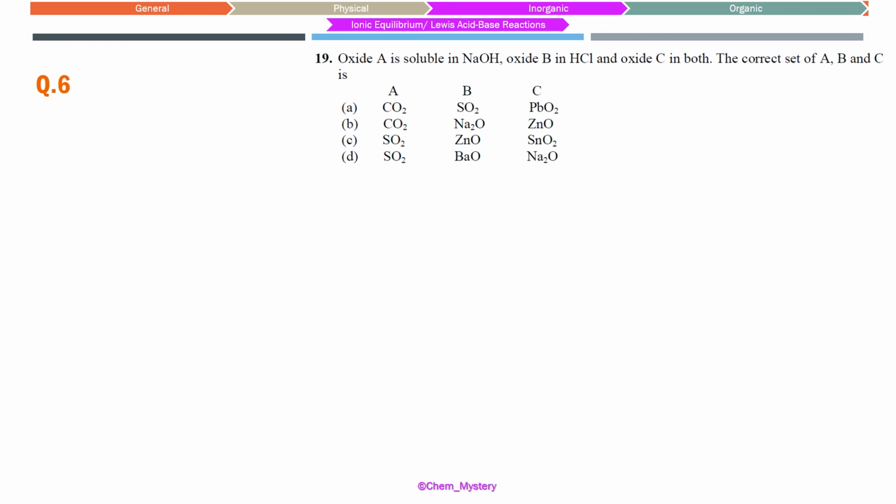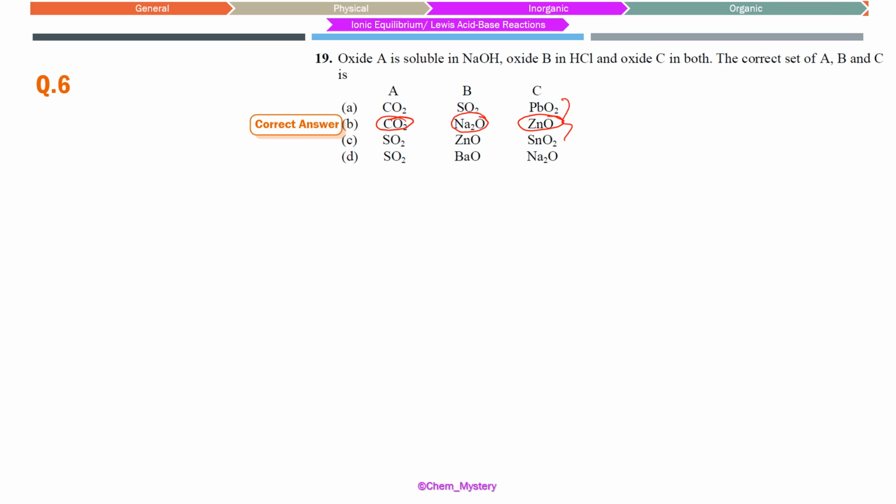The next question we are having is on the ionic equilibrium, that is acid-base reactions. And here, this is a pretty straightforward question. We are being asked about the solubility. So we understand the acidic compounds and basic compounds, how their solubilities used to be. So we can say carbon dioxide is going to be soluble in the sodium hydroxide base. Sodium hydroxide is going to be soluble in the acid, that is HCl, and zinc oxide is going to be soluble in both, that is the amphoteric thing.